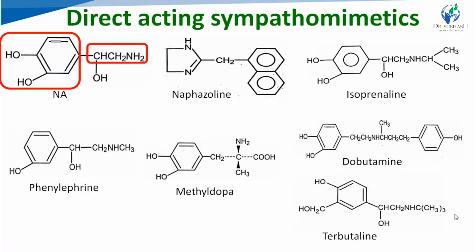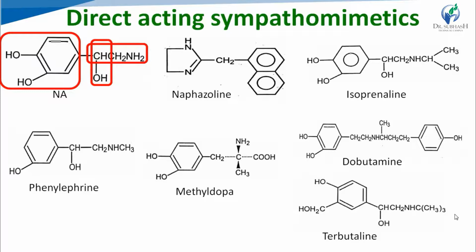And noradrenaline contains hydroxyl group on beta carbon. The carbon next to amine is known as alpha carbon, and the carbon next to alpha carbon is known as beta carbon. Right? So hydroxyl group on beta carbon. So this is the structure of noradrenaline.